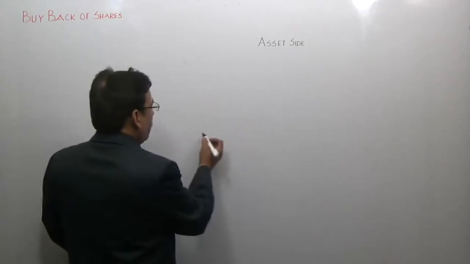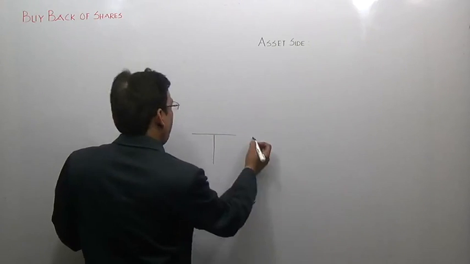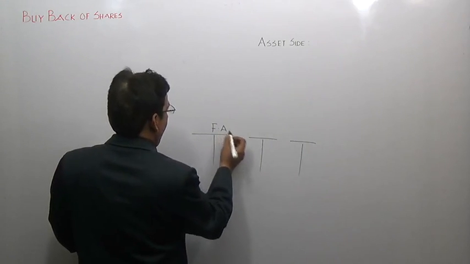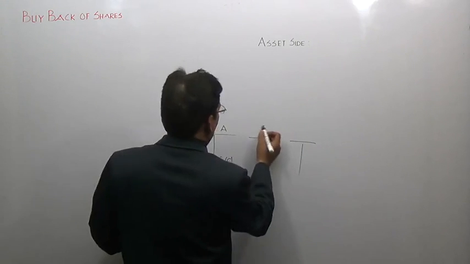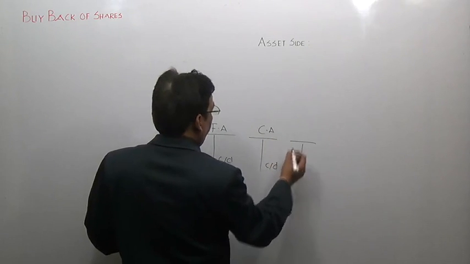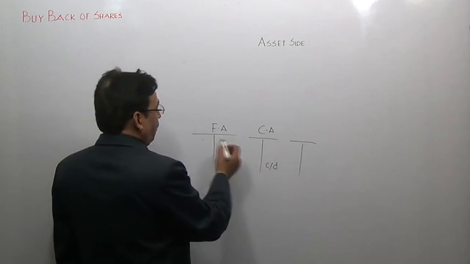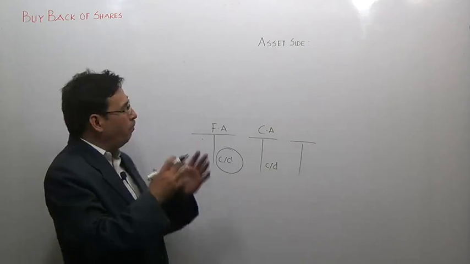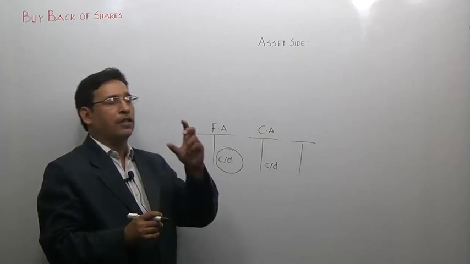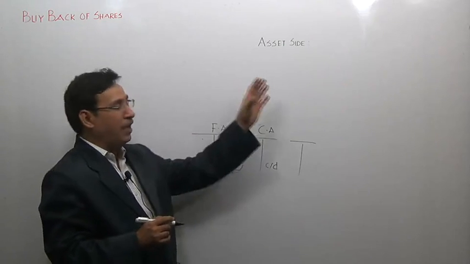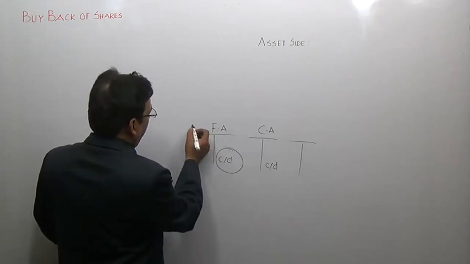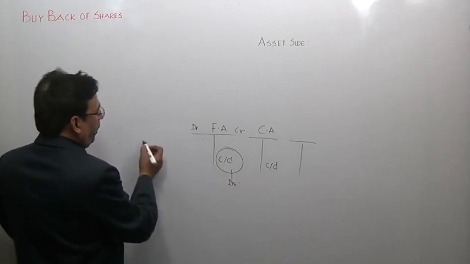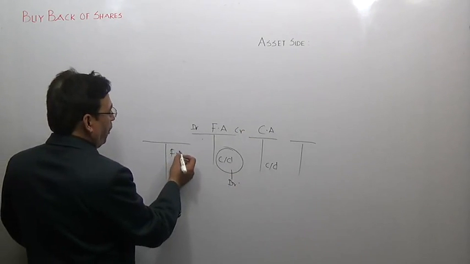Just pay attention. Suppose these are ledger accounts, correct? It is a fixed asset. There is a debit balance in it, say. There are some current assets. Now, these are ledger balances. So asset side is nothing but a mere collection of all such accounts having debit balances at the end of the year. Remember one thing, this is your debit side, this is your credit side, but this is a debit balance. So if there is a debit balance in this particular account, it will be written on the debit side.